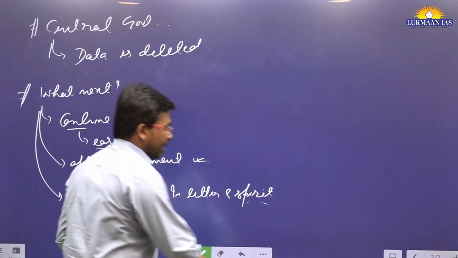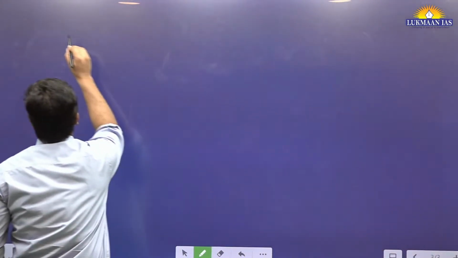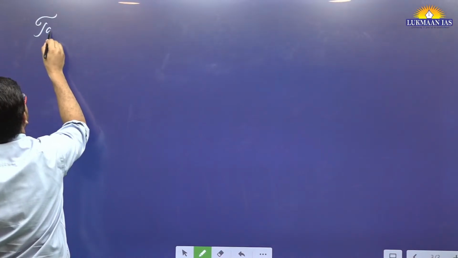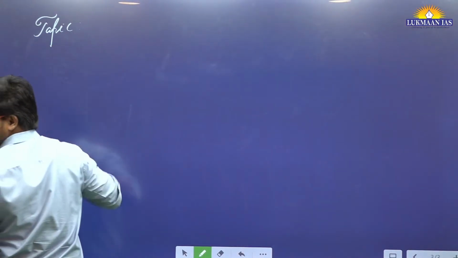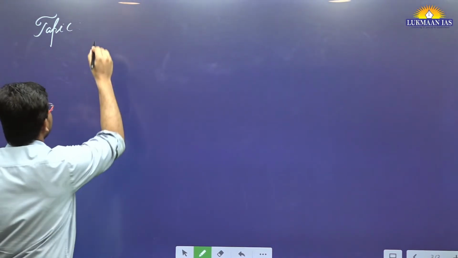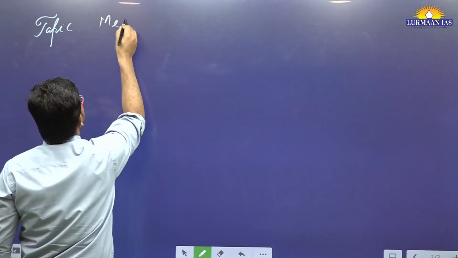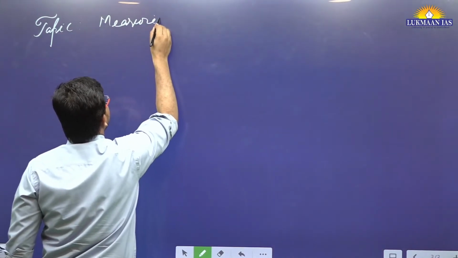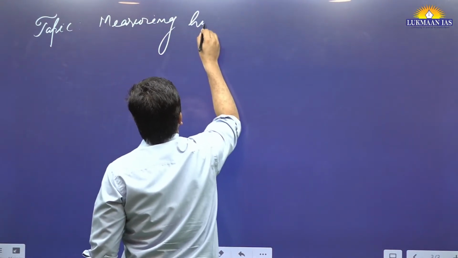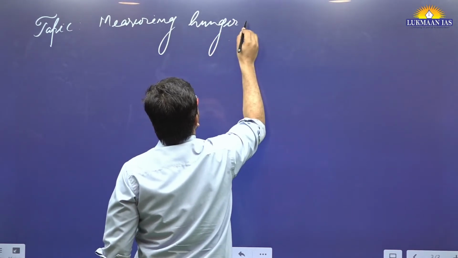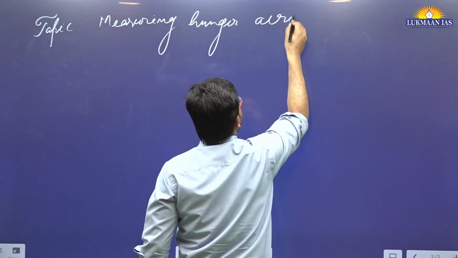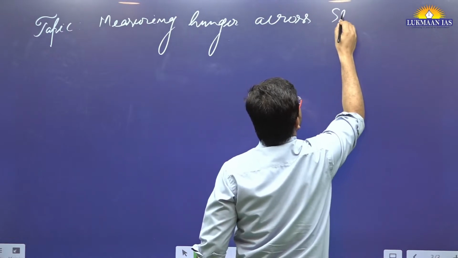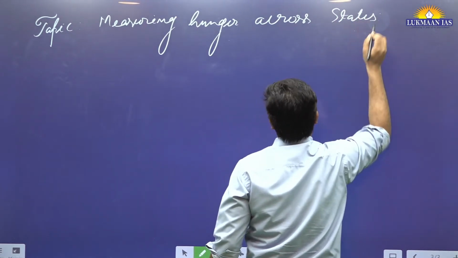Name of the second topic is measuring hunger across states.